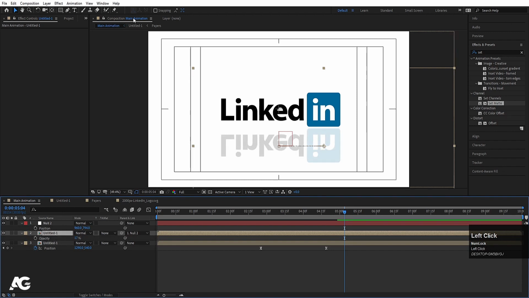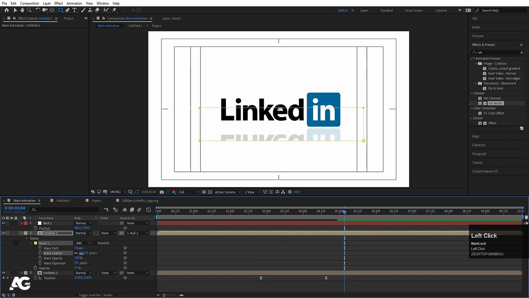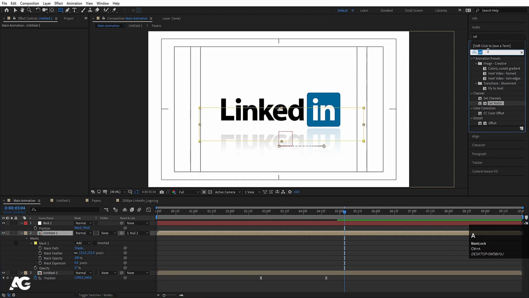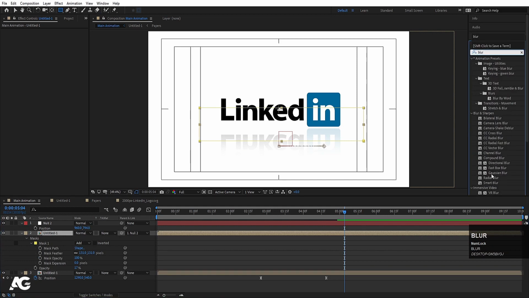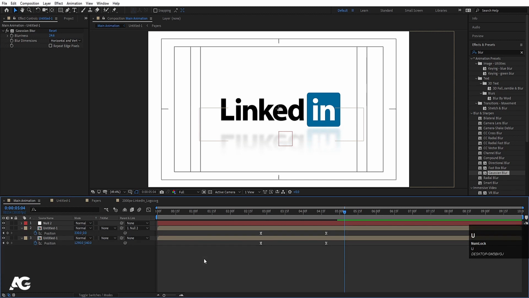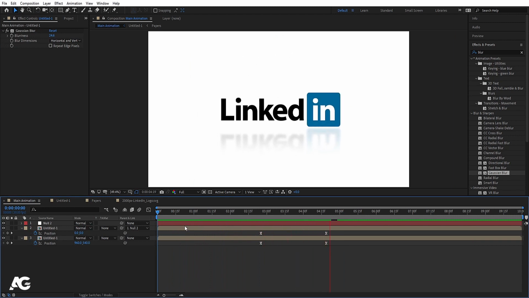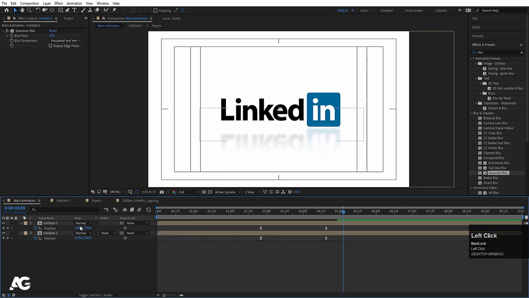Select this, choose our rectangle and create one mask and go to the mask feather, like that. Select this, go to the Effects and Presets panel and search for blur effect. You can apply any blur. I'm going to apply Gaussian blur and increase some blurriness, like that. Hit U. So if you see this animation now, we will get this kind of animation. Now you can delete this.